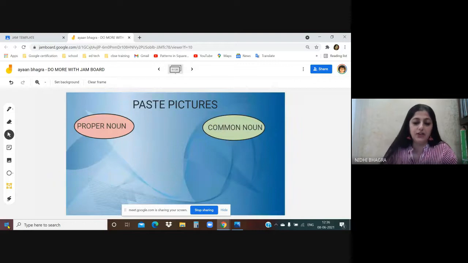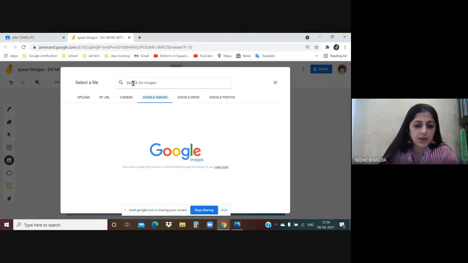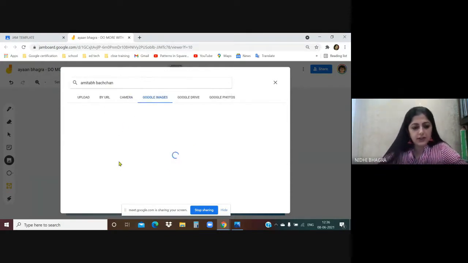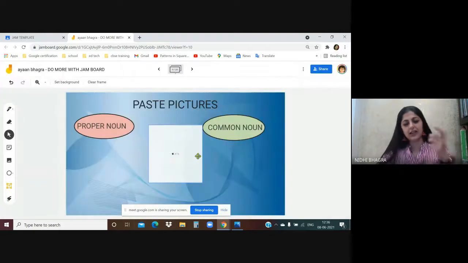Paste pictures. Now here, the child has to paste pictures of a proper noun here and common noun here. So we'll go to add image. The child will go to add image and search for the images. First, the child should know the concept of proper nouns. So let's say Amitabh Bachchan, proper noun. Any specific person or anything. I'm just clicking randomly.